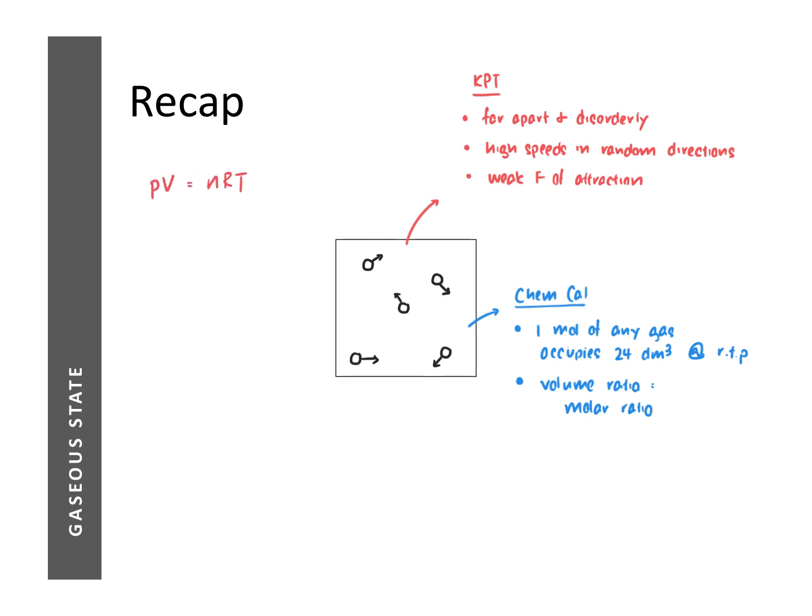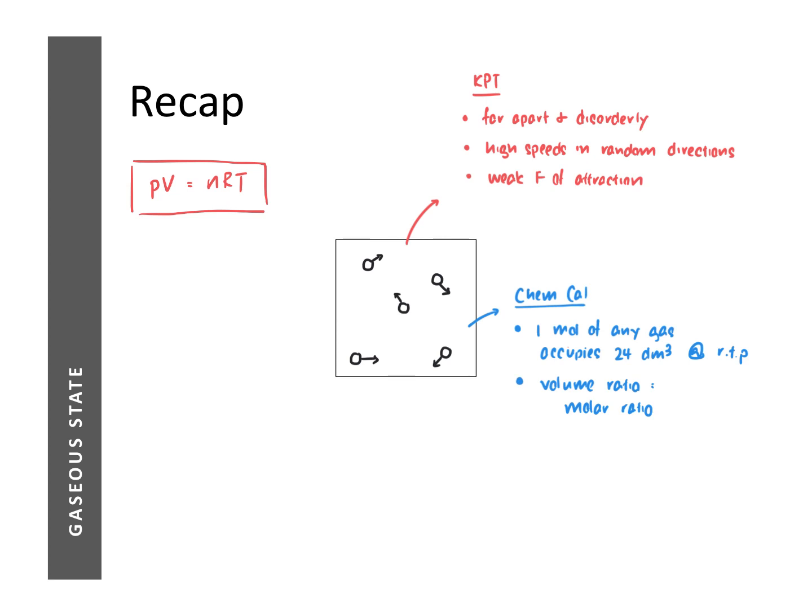Notice that when we say that, it means that it does not depend on the identity of the gas, but only on the pressure, volume, number of moles and temperature. So why would different gases behave similarly and be governed by the ideal gas equation? For that, we need to go back to our knowledge of the microscopic view of gases.